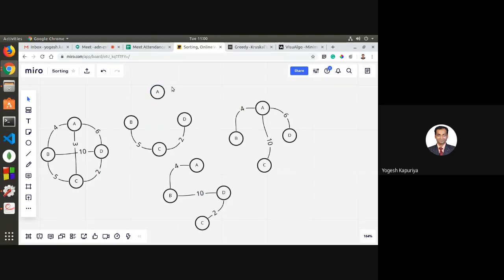This is not a spanning tree because here these three nodes are connected, but this A is not connected. So the first condition is that they should be connected. The second condition is that there should not be a loop. Here you cannot find any loop. Right?